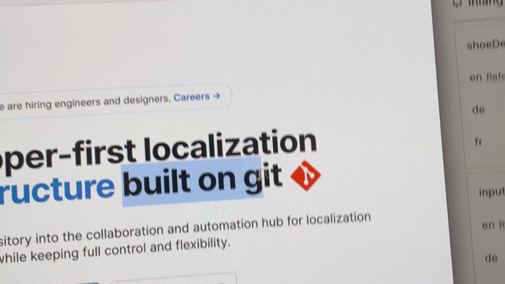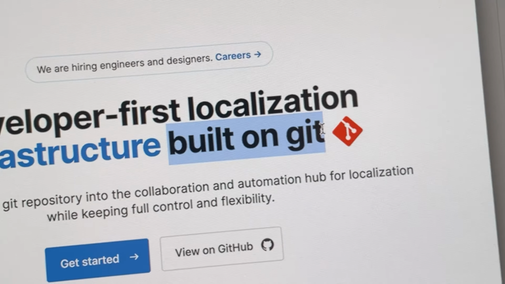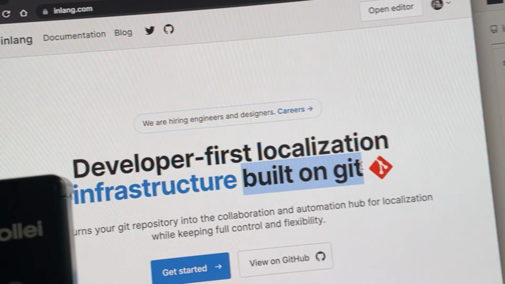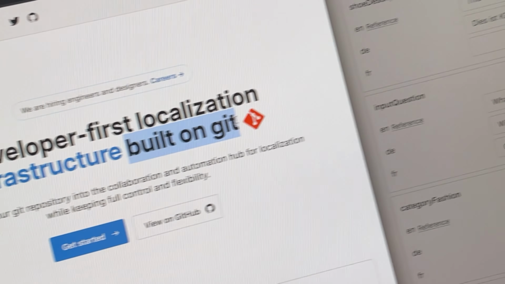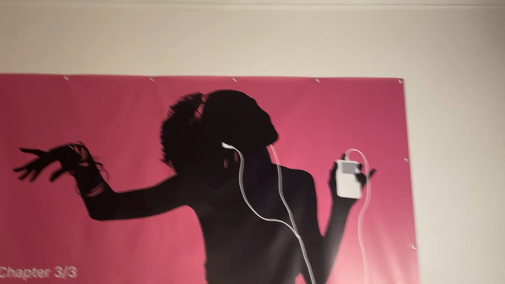And artists are mechanical engineers, video producers, anyone. And I think it seems like version control is the enabling factor. Now you might be wondering, what's the connection between localization infrastructure and this? And the connection is this. Inlang is built entirely on Git, the version control system that powers all the unprecedented automation and collaboration we see in software engineering. Like, 10,000s of developers can write software together. What if 1,000 artists could create a song together, right?